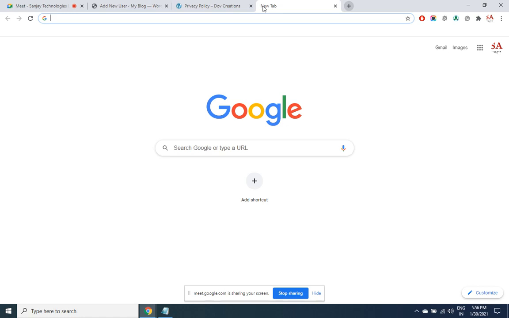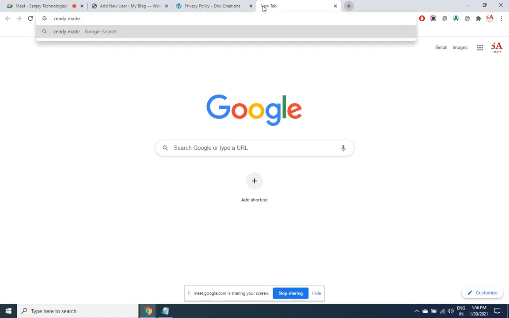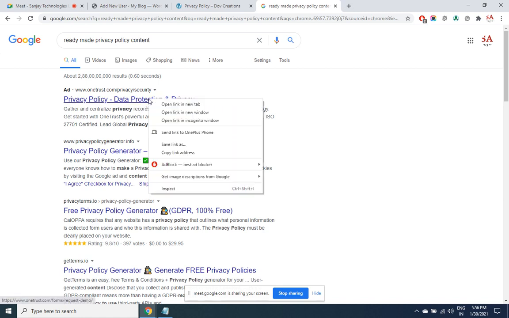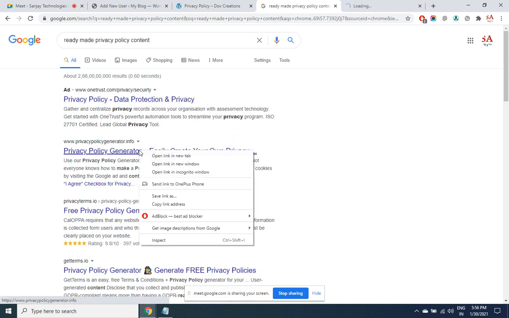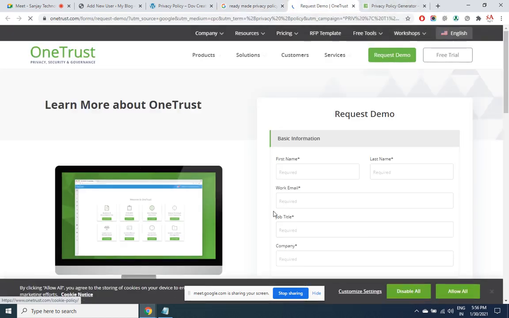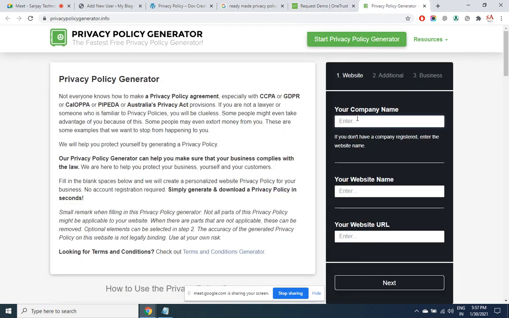For an e-commerce site, ready-made privacy policy content is there. Then for a regular image-based site, there is a privacy policy page. So in Google, when you search, you'll find so many sites. It will ask you for your company name, your contact details. Example.